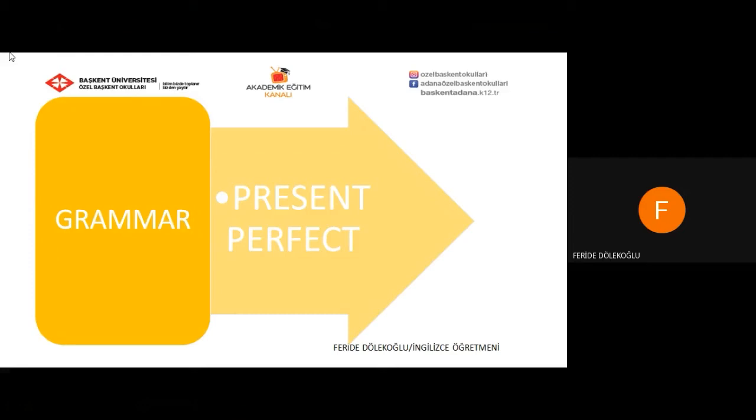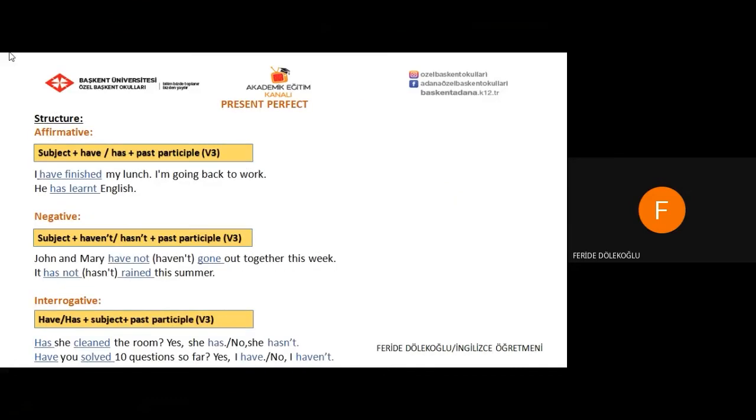Hello everyone. In this lesson, we are focusing on the present perfect tense. I'm going to start with the structure of this tense.